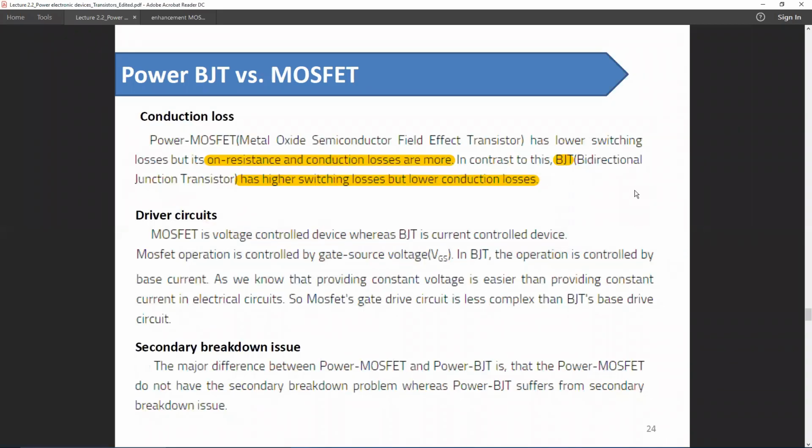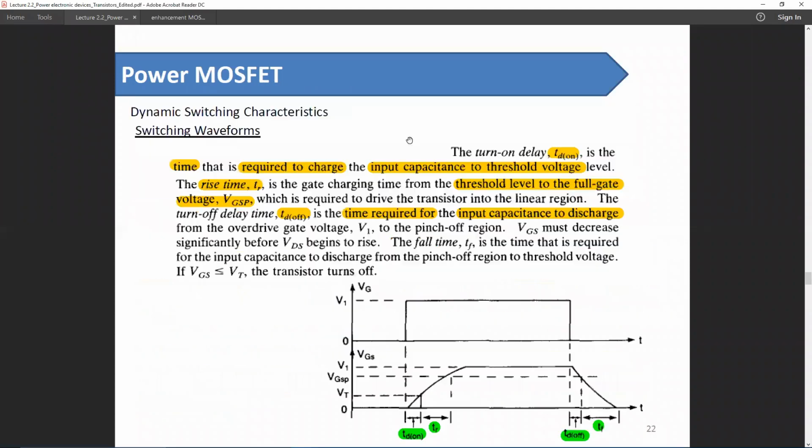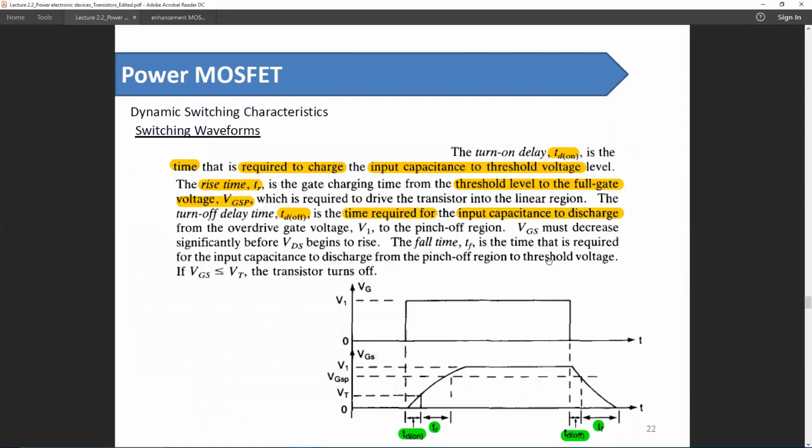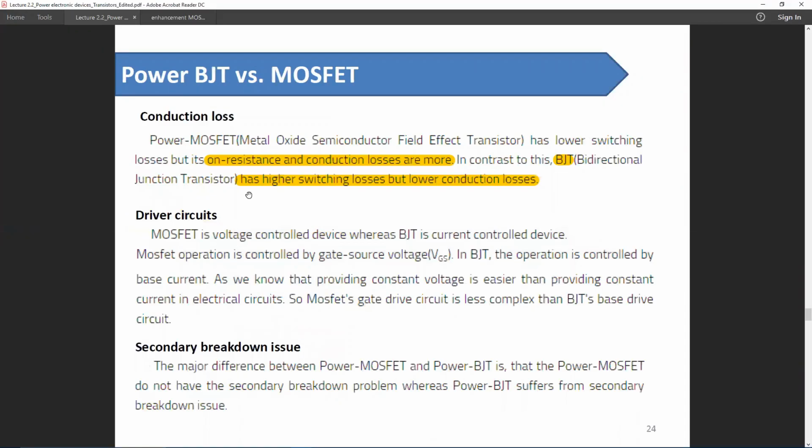In the case of conduction loss, the scenario is a little different, because if we go back to our diagram, the conduction loss in a MOSFET is governed by this resistance, and this resistance is a variable resistance, and it will vary according to the concentration of negative charges in the case of an N-channel MOSFET. So the conduction loss of a BJT is lower than that of a MOSFET.